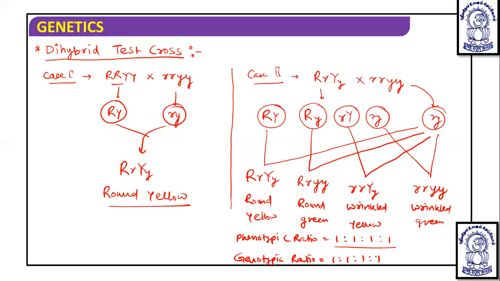Okay, so this is the thing about the test cross. So test cross helps us to identify the homozygosity or heterozygosity of the dominant trait containing parent plant. Whether it is dominant homozygous or heterozygous can be identified only by doing a test cross and looking at the results of the test cross.